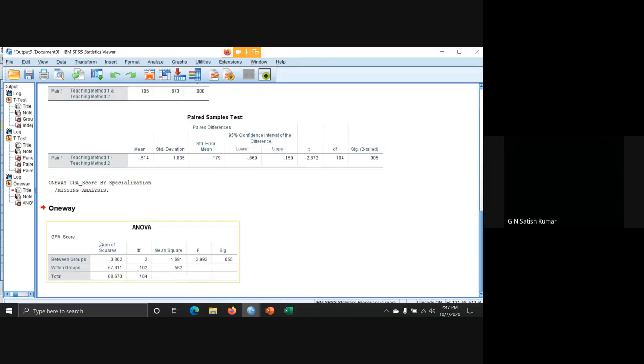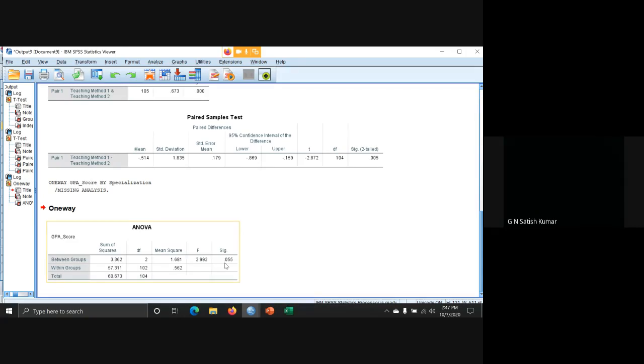Now here, see GPA score, directly we are able to see the significant value. It is 0.055. If it is less than 0.05, then we are going to reject. But in this case, we are accepting. Accepting means there is no significant difference between specialization towards the GPA score.